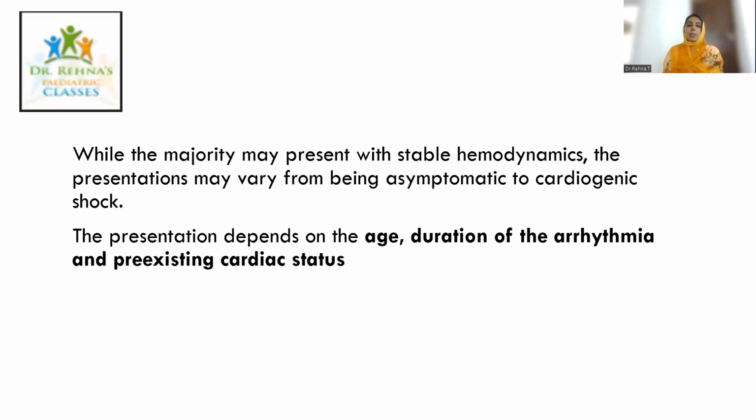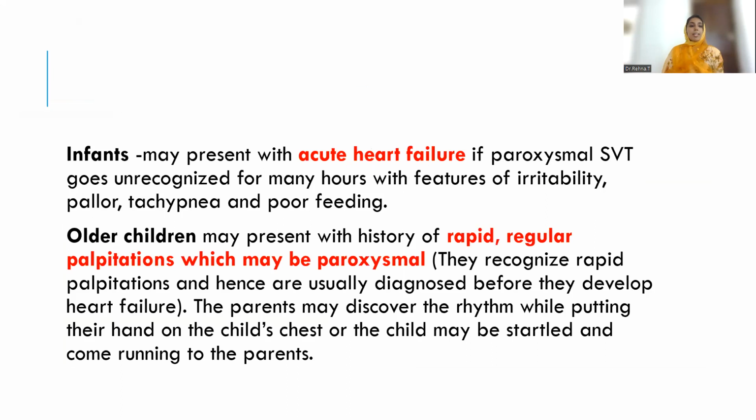Most of the children may present with stable hemodynamics, but the presentation may vary, right from asymptomatic to cardiogenic shock. There's a wide spectrum. The presentation depends on the age, the duration of arrhythmia, and the pre-existing cardiac status. Infants may present with acute heart failure because this tachycardia will go unrecognized for many hours. The child will be just irritable, may have pallor, tachypnea, poor feeding, etc., which we may attribute to many other causes. So if you see a baby with all these features and a very high heart rate, be aware and keep the diagnosis of SVT in mind.